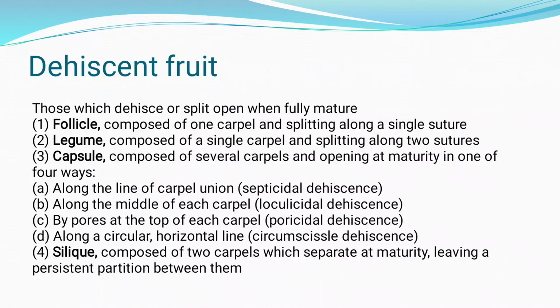Then there are legumes. You all know what is meant by legumes. They are composed of a single carpel and split along two sutures. Legumes like green gram, red gram, then black gram. All these pods of different legumes split along both sides into two sections. Such examples of dehiscent fruit are the different types of legumes.